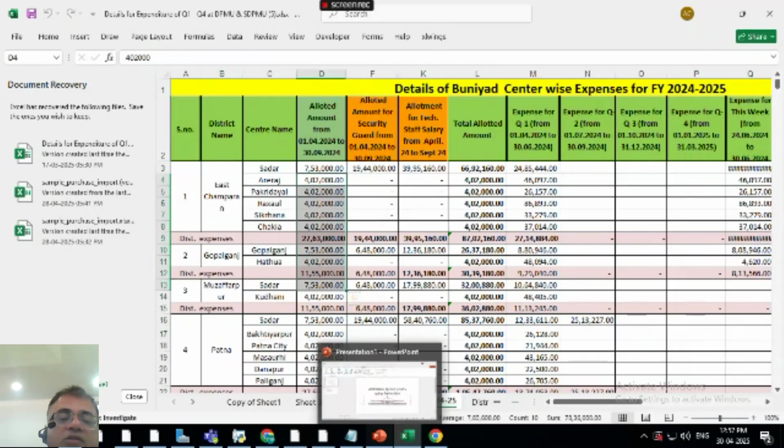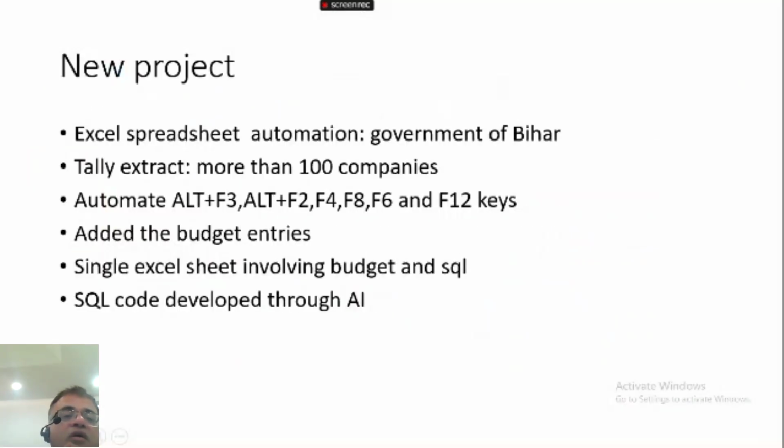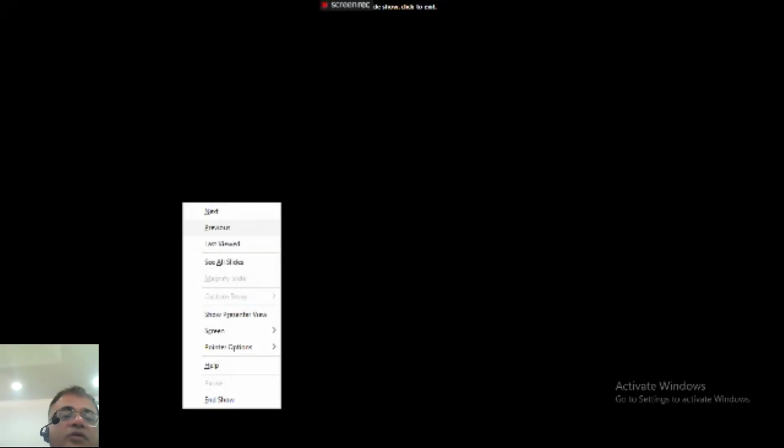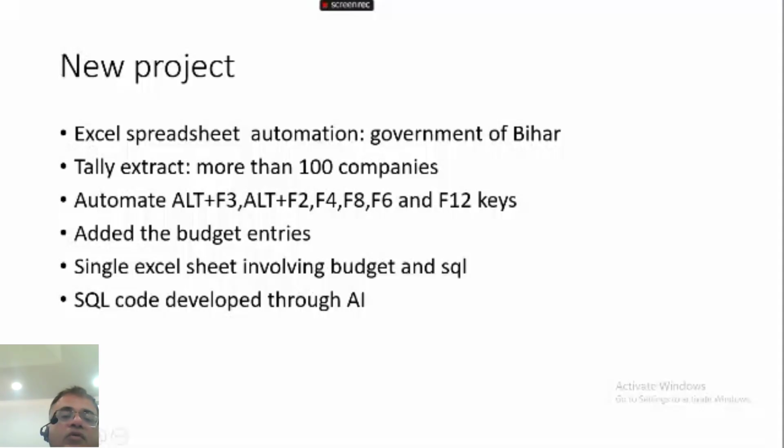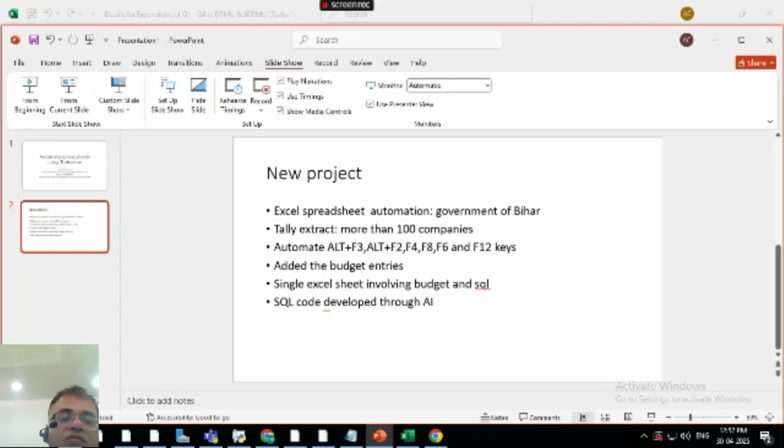So what we have done in that particular project is that we have extracted the data. We have automated for the client Alt F3, Alt F2, F4, F8, F6, and F12 keys. Extracted more than 100 companies. And we've also added the budget entries. The budget can be separate from the data, and there's a single sheet now involving budget with SQL. Right. And all the SQL code was developed through AI.